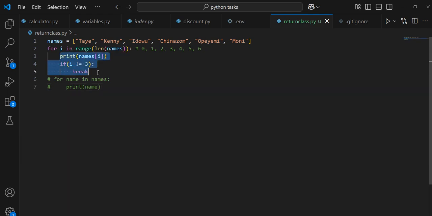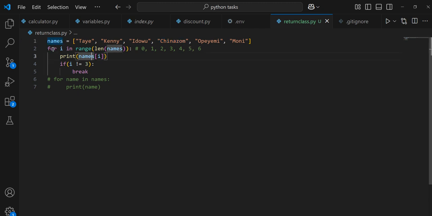Okay. Now assignments. I'll give us 2 assignments. Here is the first assignment. I want you to print all the values before index 3. This is index 0, 1, 2, 3. That means I want to print Taye, I want to print Kenny, I want to print Idowu, but not Chinazom.